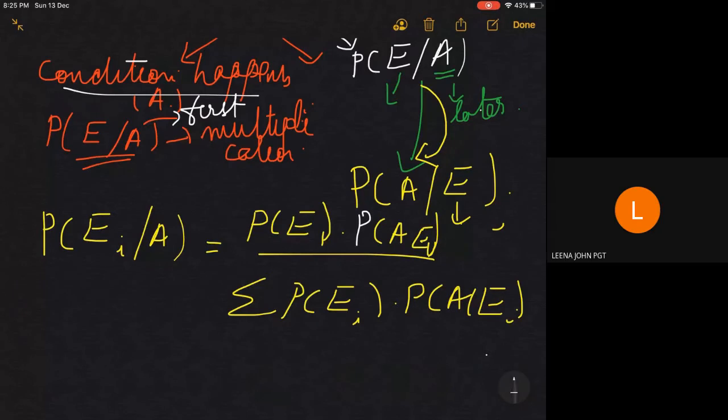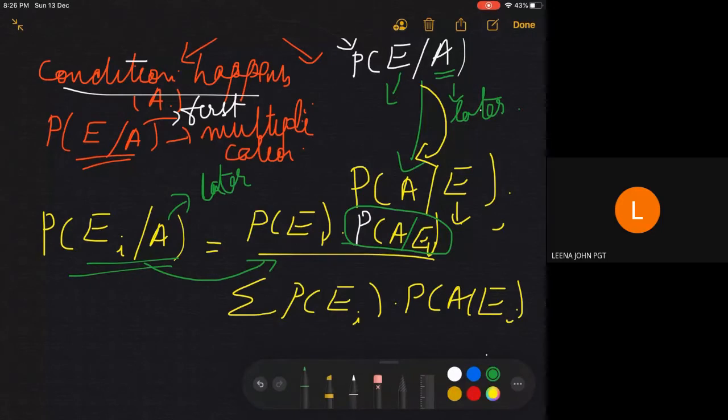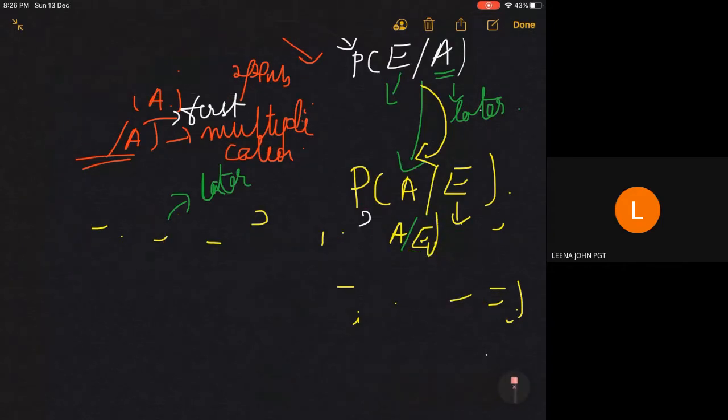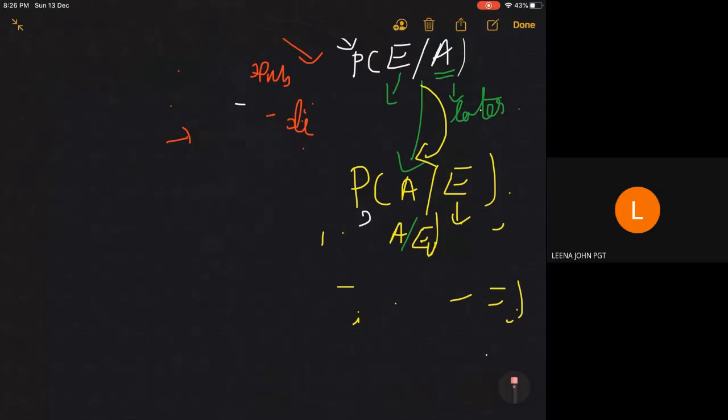You are asked to find Ei given A where A happens later. Practically you cannot find it, so we are applying Bayes theorem in which the probabilities get reversed. So in other words, we can say that the Bayes theorem is actually the theorem on the reversed probability. Okay, so when you get a question with conditions, you have to think in this way, whether it is Bayes theorem or the direct probability by using multiplication theorem or not.